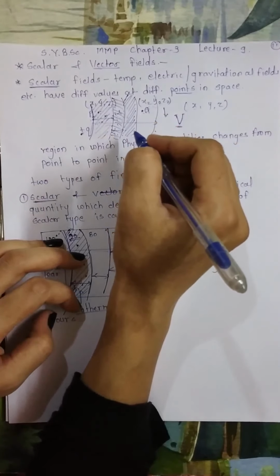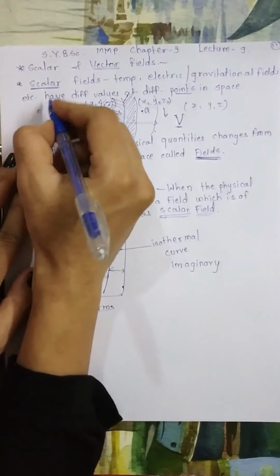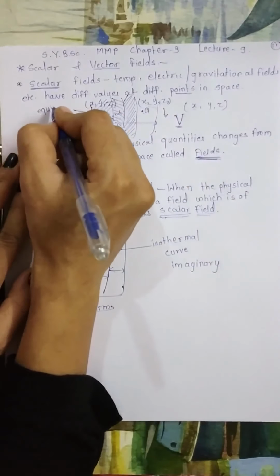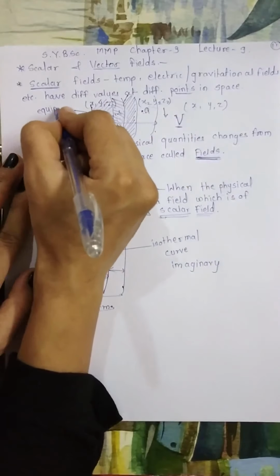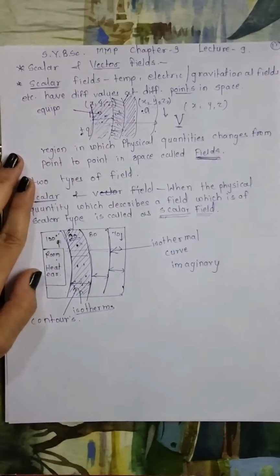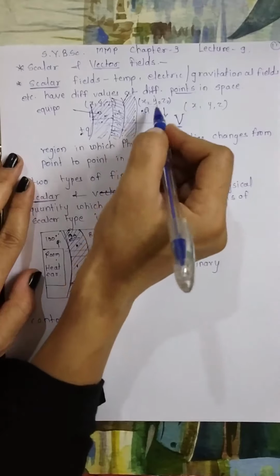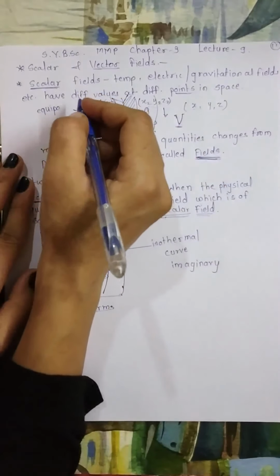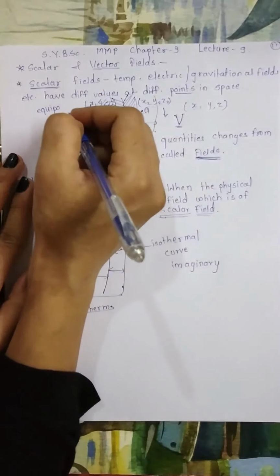All points on this region will have the same value of potential, so these are known as equipotential surfaces. For this surface you will have the same value of V at each point, and for this surface also the same. For each surface you will have the same value at any point on that surface.